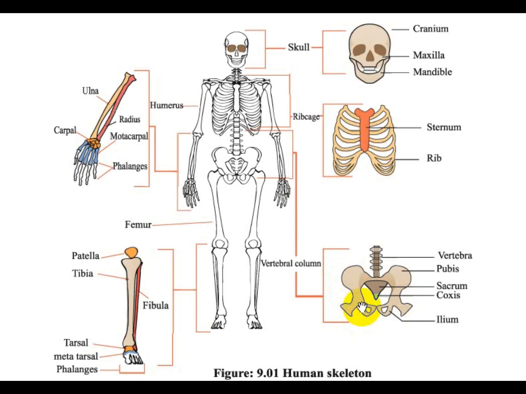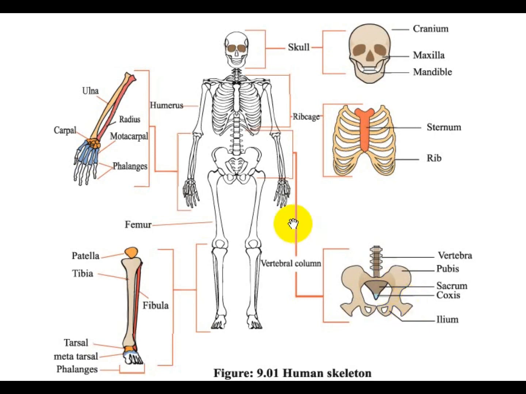Now they are joined to each other. The acetabular cavity is cup shaped and faces laterally, downwards and forwards. It articulates with the head of the femur. The ilium, ischium and pubis contribute to its formation.